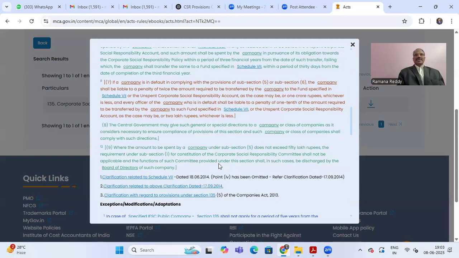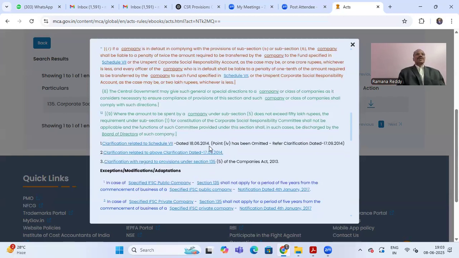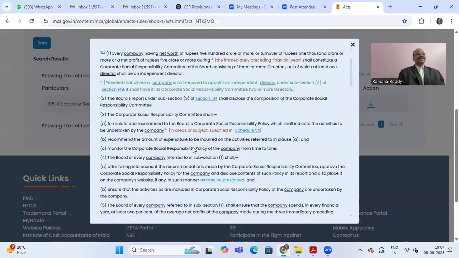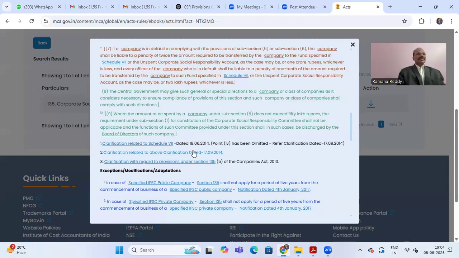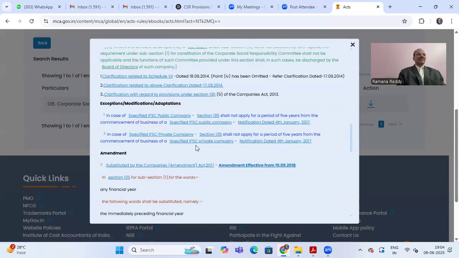Subsection 8 of 135 says that the central government may give such general or special directions to a company or class of companies if necessary. And subsection 9 says if the amount to be spent by the company does not exceed 50 lakh rupees, the requirement of constitution of a CSR committee shall not be applicable. Then the board of directors will take care of all the obligations. This is Section 135 of the Companies Act 2013 in detail. Each subsection we have explained.